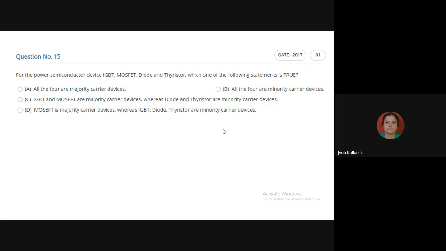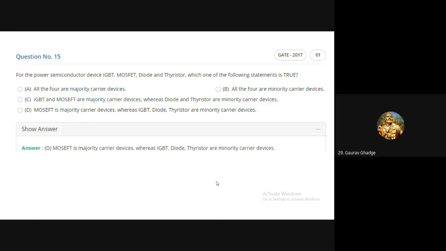So what do you mean in this particular question? What is your opinion? Option number D, ma'am. Option number D. Okay, let's check. Very good. Now, can you explain what is your guess? Will you please justify? Ma'am, you told the difference between majority and minority, and on that basis, I guess option D. Very good.